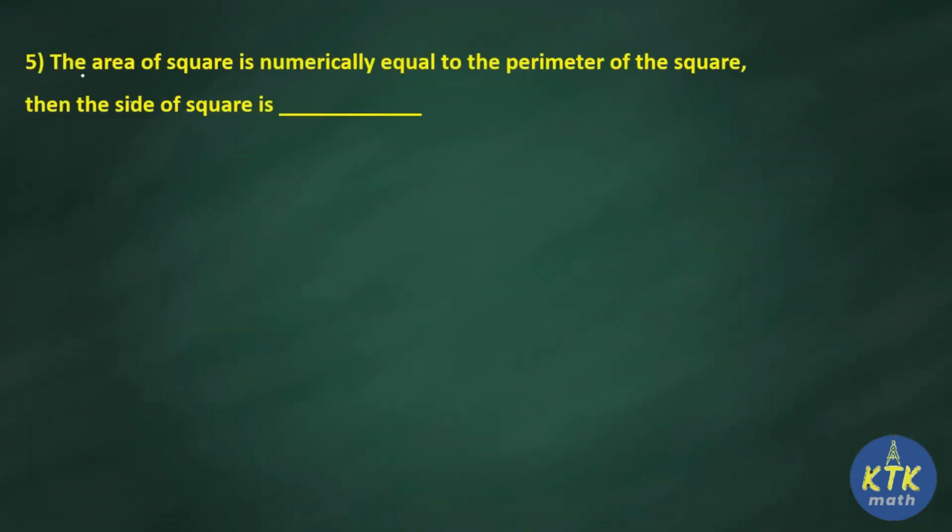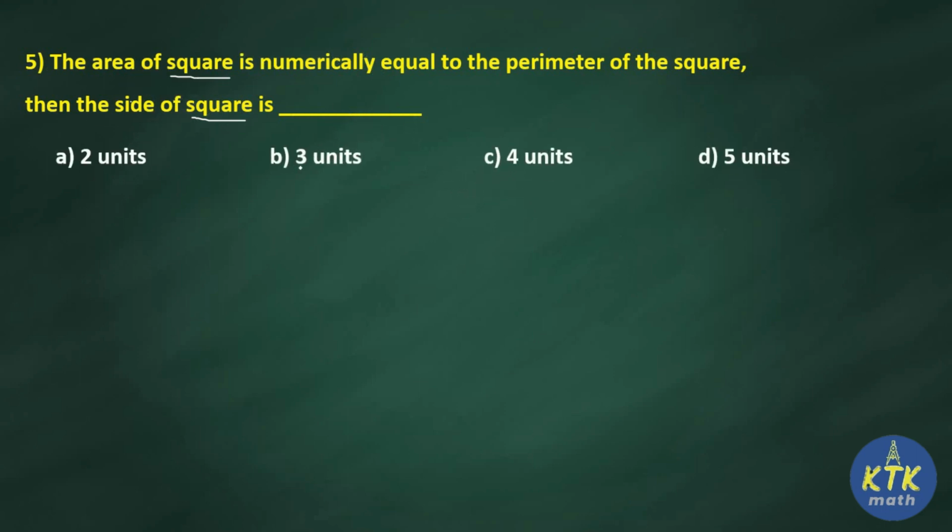Question number 5. The area of a square is numerically equal to the perimeter of the square, then the side of the square. Here they mentioned the area of the square and perimeter of the square are equal. So for what value of the side of the square do both perimeter and area have equal value, that is, numerically they are equal. So check out the options: 2, 3, 4, 5 units they gave. Just consider a square. We are going to identify the side for which both perimeter and area will be equal.